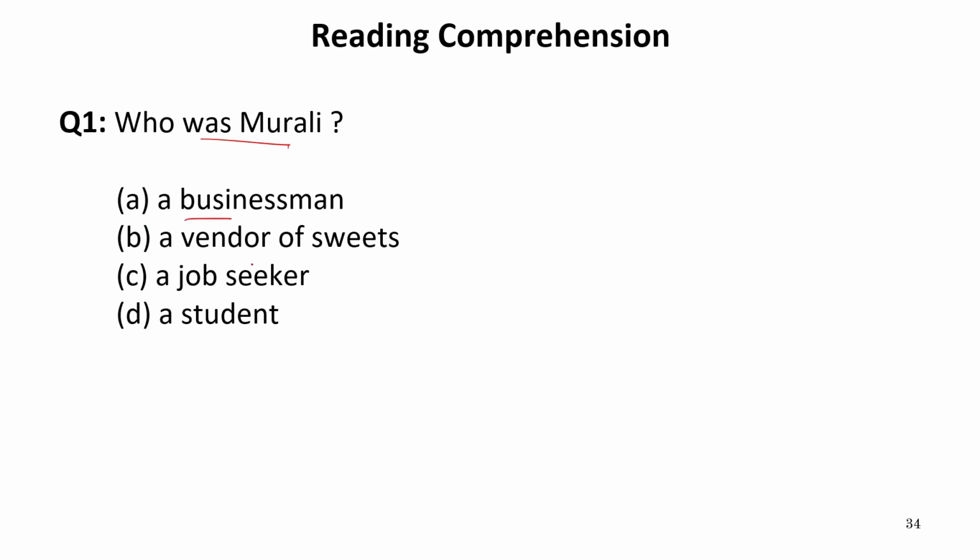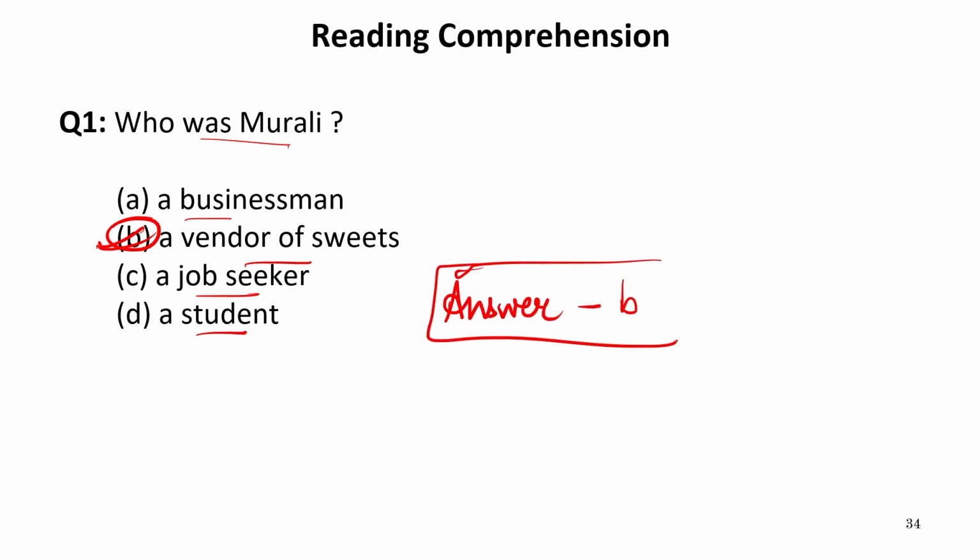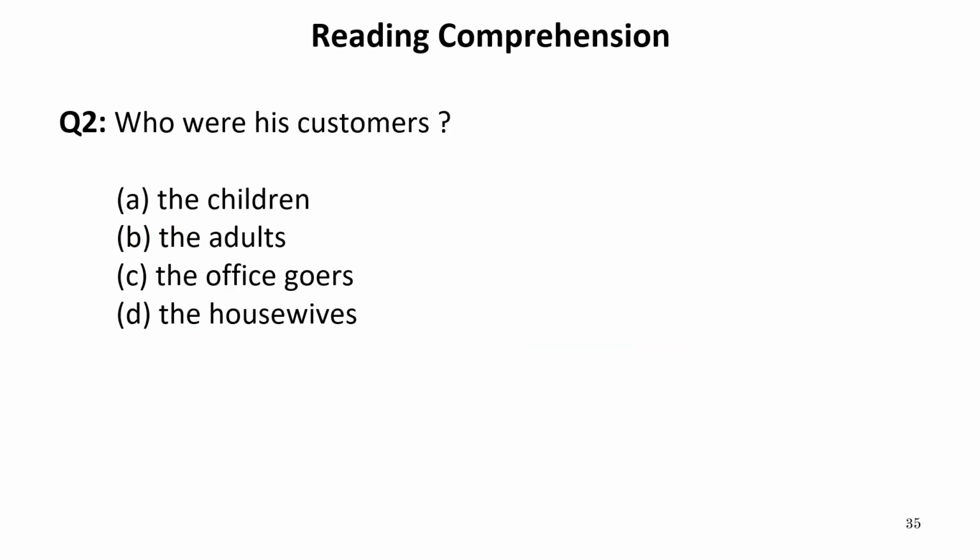A businessman, a vendor of sweets, a job seeker, a student. It is directly given in the passage. So our answer is B. This is very, very simple, because sometimes passages come which are very simple and easy, and we can get the answers directly, and they are not time taking at all. You can solve them easily within seconds or within a minute. Now let us get to the next question.